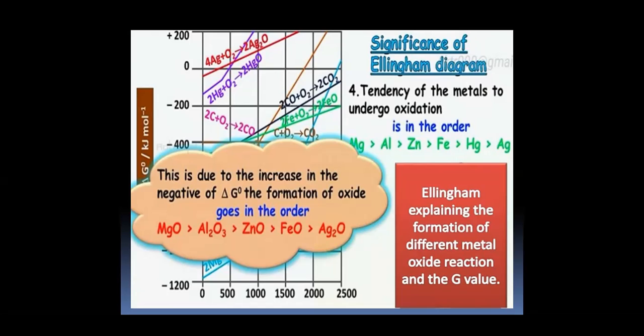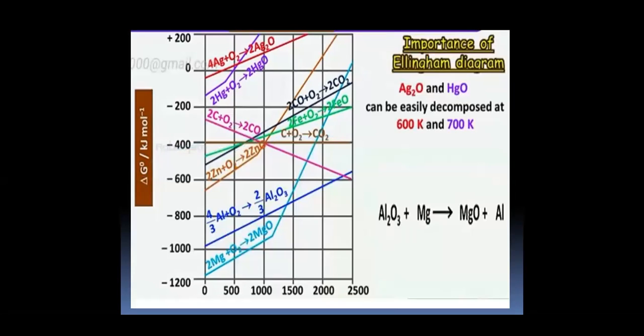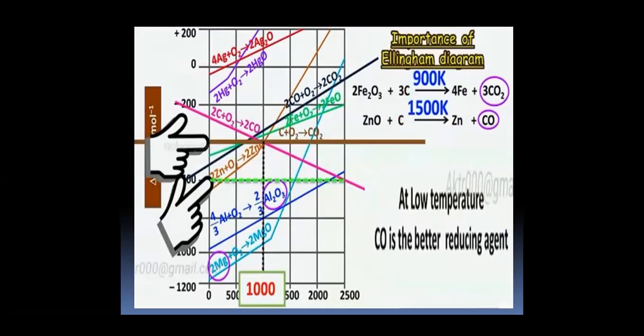There is a free energy change for the formation of a metal oxide, that is a negative free energy change. Silver oxide and mercury oxide can be easily decomposed at 600 to 700 Kelvin. Then what is the important significance of this Ellingham diagram? The Ellingham diagram can explain that at low temperature carbon monoxide is a better reducing agent.